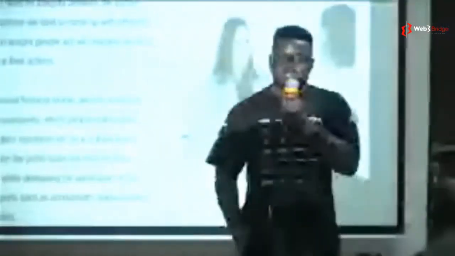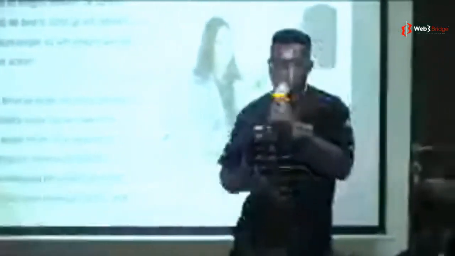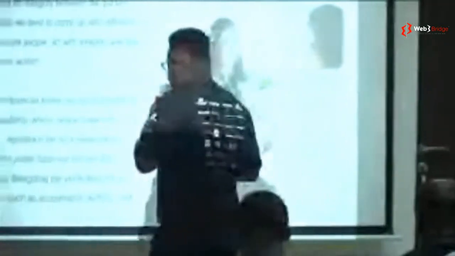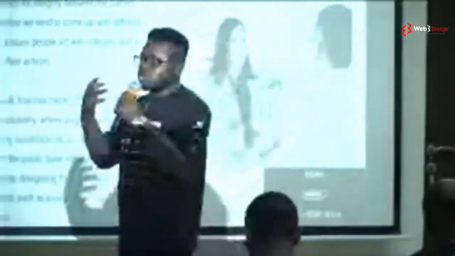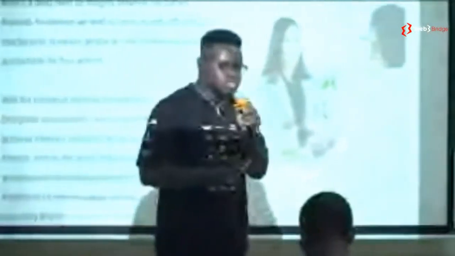When we talk about financial transactions, how money flows, there's always the idea of accountability. We want to hold people accountable for their actions. In the traditional financial model, we use a system of delegated accountability, where there needs to be a sense of trust.